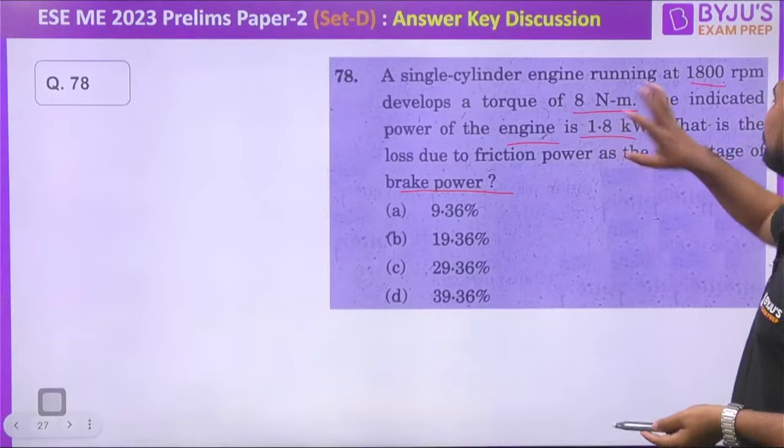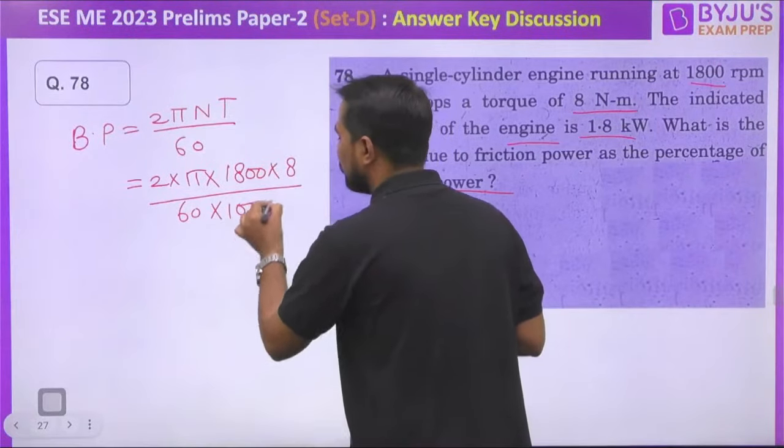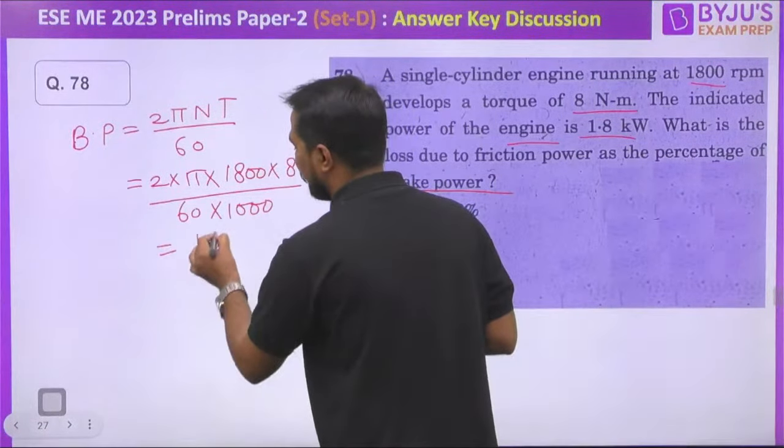So in this case, the torque is given to us, RPM is given to us. And my dear, in this case, IP is also given to us. Are we not able to find the value of BP, brake power? Can we find the value of the brake power from here? That will be equal to 2 pi NT by 60. Again, it is a problem of calculation. 2 pi NT by 60, 2 into pi into N. How much is the value of N? 1800, into torque 8, divided by 60 multiplied by 1000, that will be converted into kilowatt. What answer are we getting? 1.503 kilowatt is the answer we are getting.